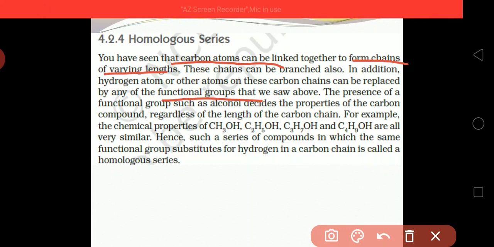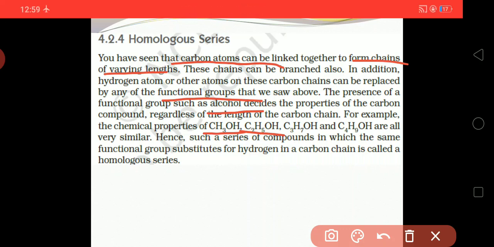So the presence of a functional group such as alcohol decides the property of a carbon compound regardless of the length of the carbon chain. For example, the chemical properties of CH3OH, C2H5OH, C3H7OH and C4H9OH are all very similar.